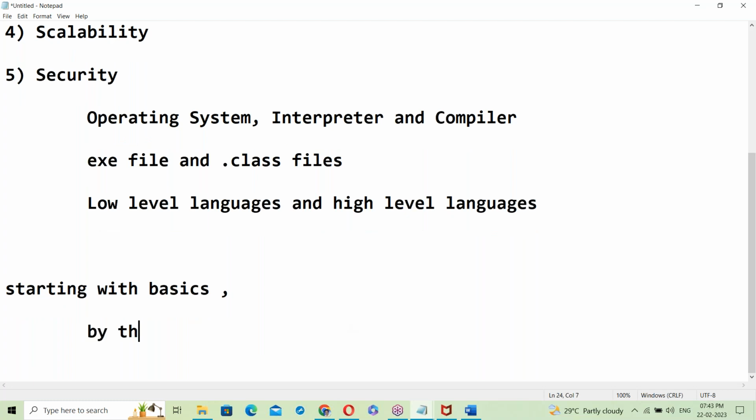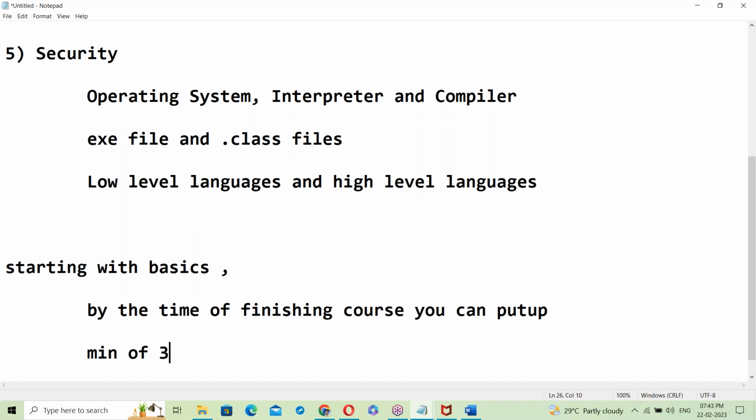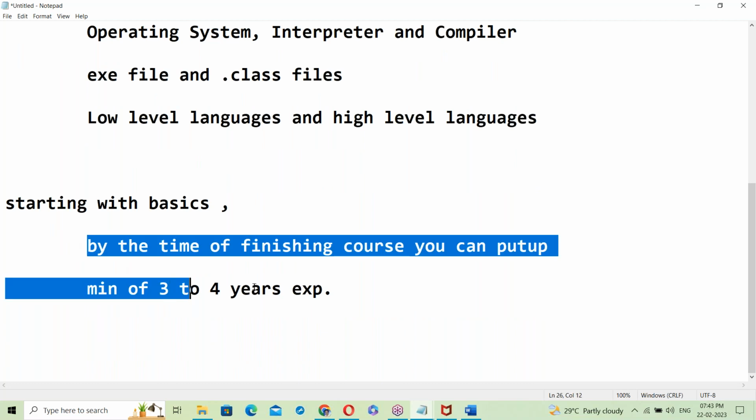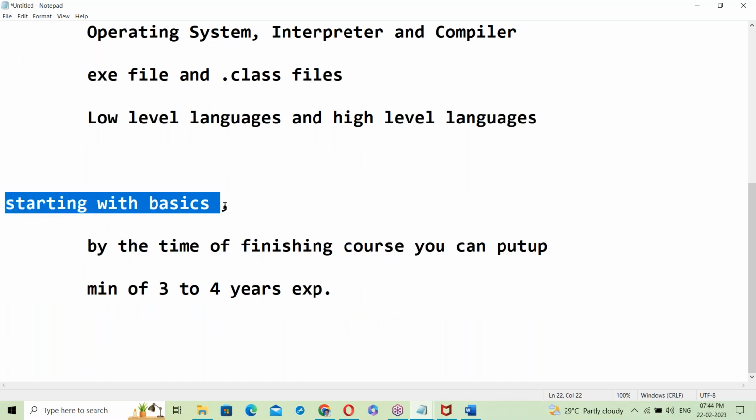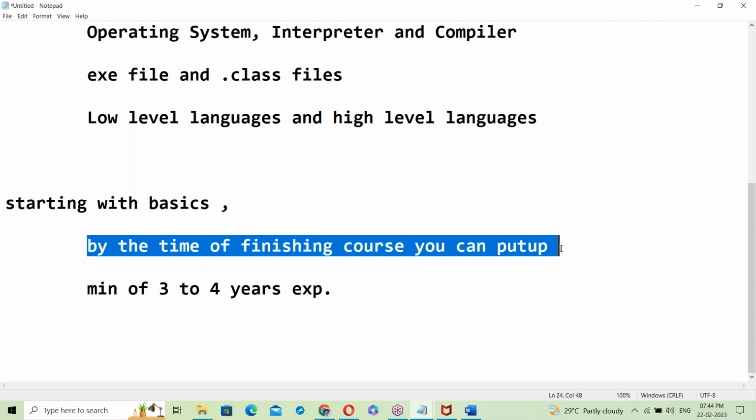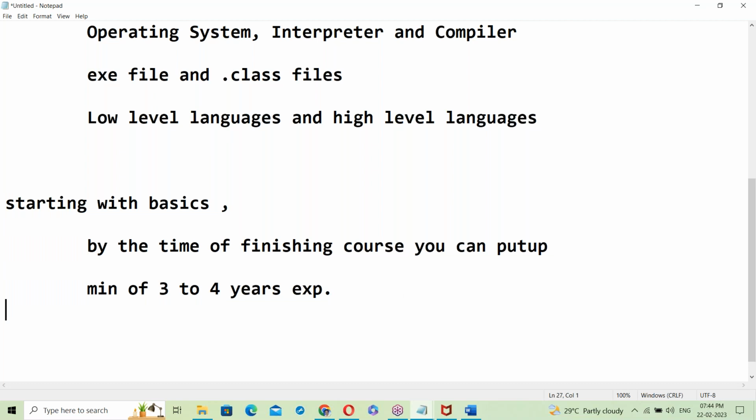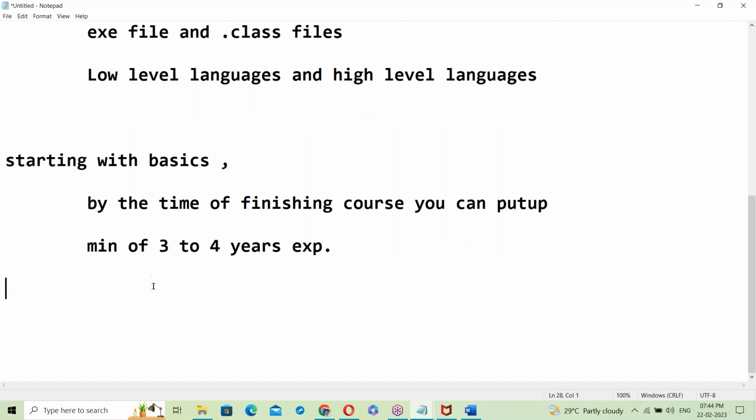By the time of finishing the course, you can put up a minimum of 3 to 4 years of experience. That level I'll train you. That's my responsibility. I'm just starting students with basics here. Yes, let us start from the basics.